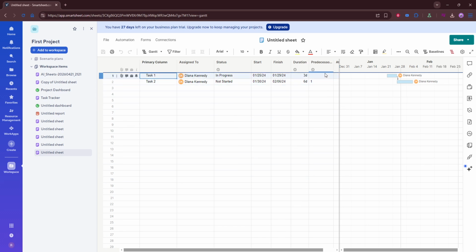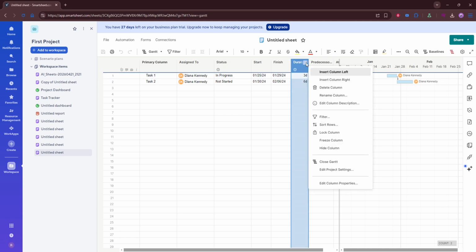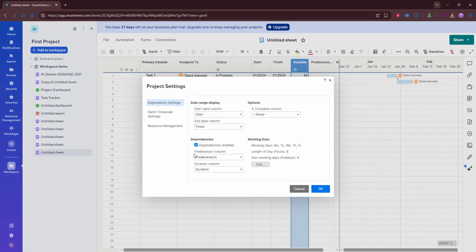This is especially useful when you're working with multiple connected tasks and want to keep your timeline accurate without updating every date manually. Once your sheet is open, the first thing you need to do is confirm that dependencies are enabled. You can check this in project settings. If dependencies are not turned on, Smartsheet won't be able to use predecessor relationships to drive the schedule. This setting is essential because it allows the sheet to recognize how one task affects another. After enabling it, your project sheet will be ready to handle automatic scheduling updates.